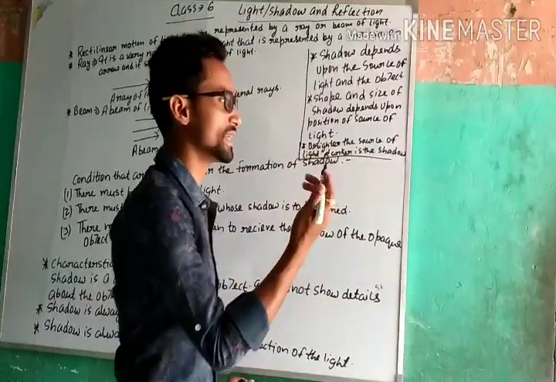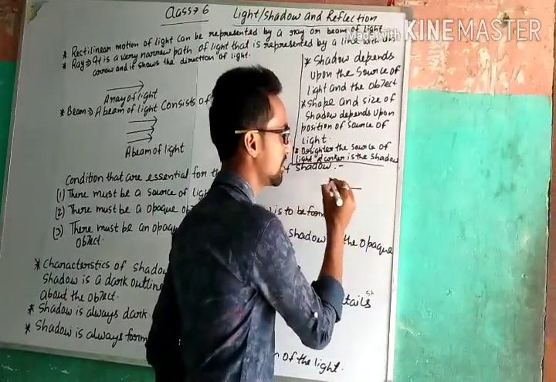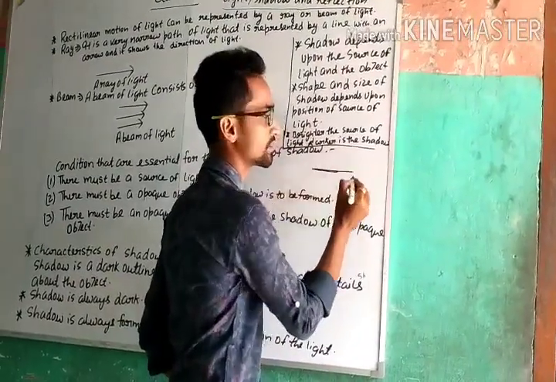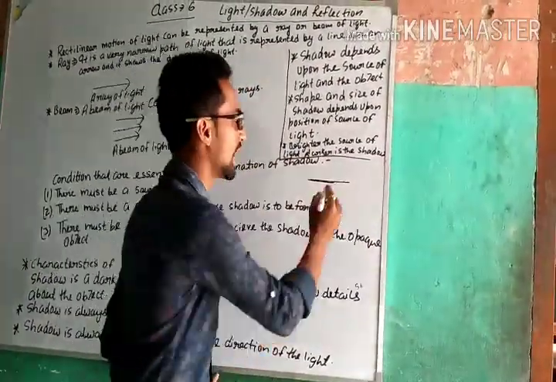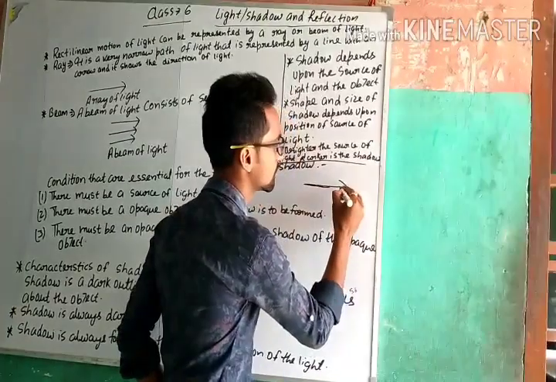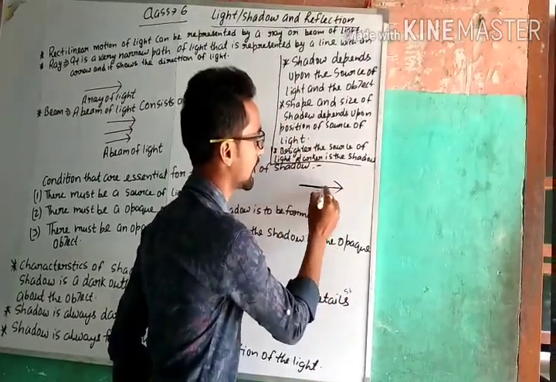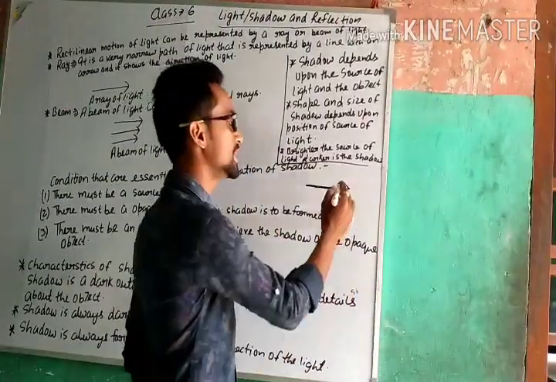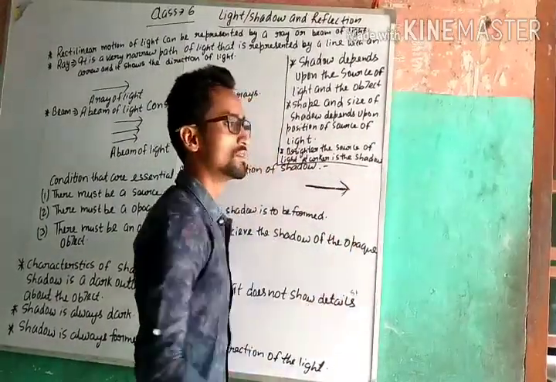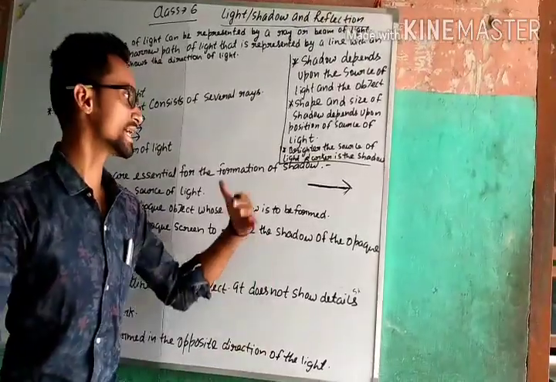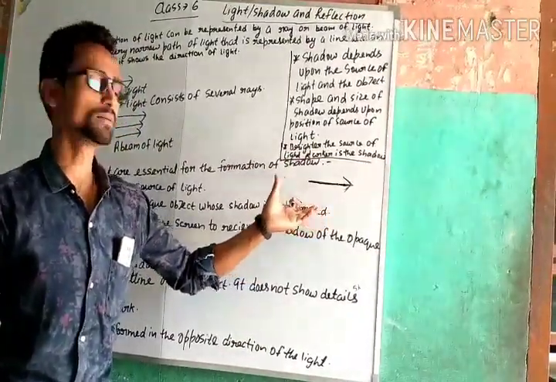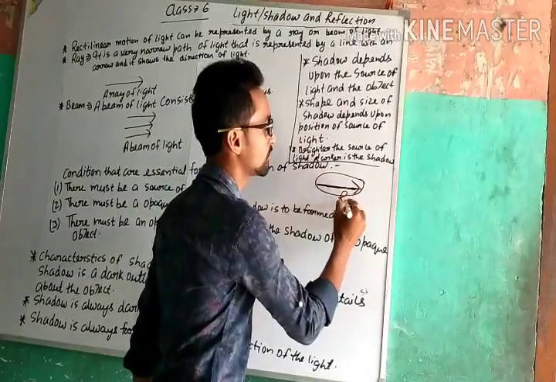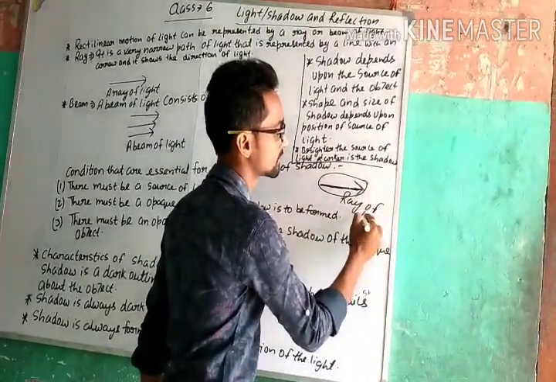Ray of light, it means a single line that represents the direction of light. Light ray travels in a straight line. This line shows that light rays travel in a straight line, and the arrow shows the direction of light rays. It means we can say that this is a ray of light.